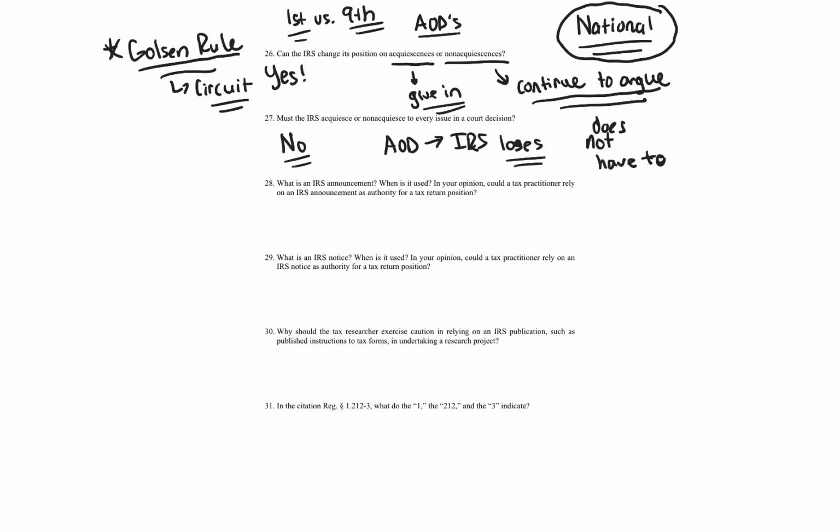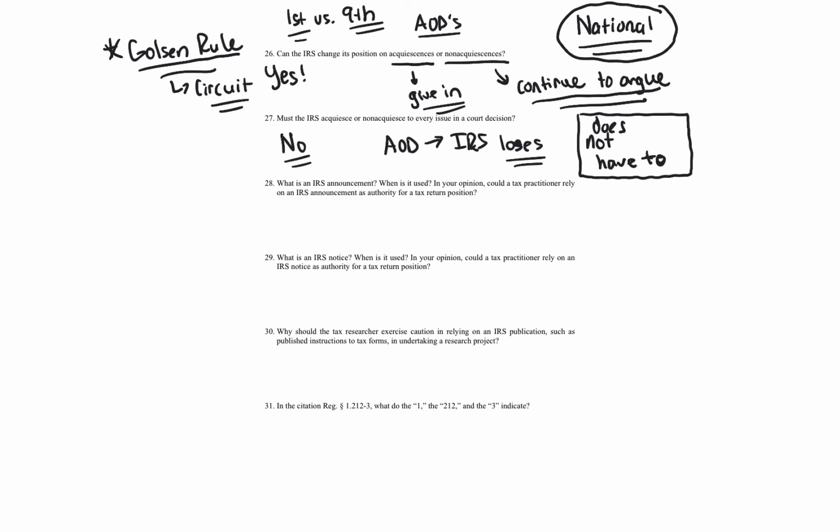But again, if you do have an AOD, that means the IRS did lose. So you can't say that, oh, IRS loses on a tax case, therefore they have to issue an AOD. No. But you can say, oh, IRS issued an AOD, that means that the IRS did lose. That's what I'm trying to say. So the IRS loses, that's what an AOD says, and the national office is stating whether the IRS is going to acquiesce or non-acquiesce to that respective issue, how that holding is. And it doesn't mean that in all IRS losses that the IRS has to issue an AOD. It's only in limited circumstances.